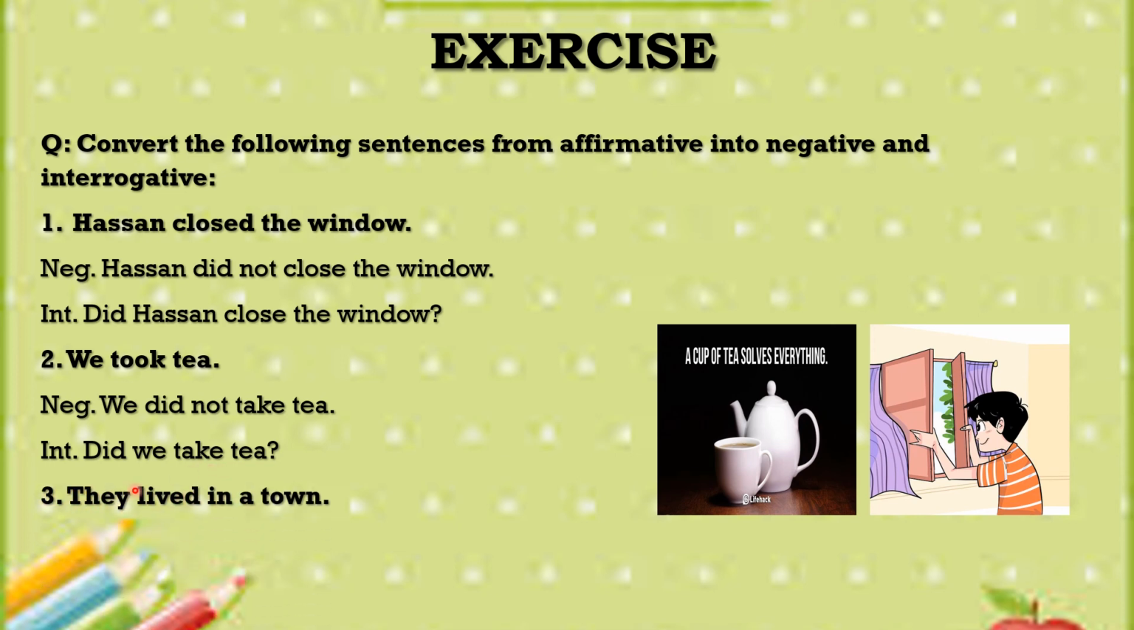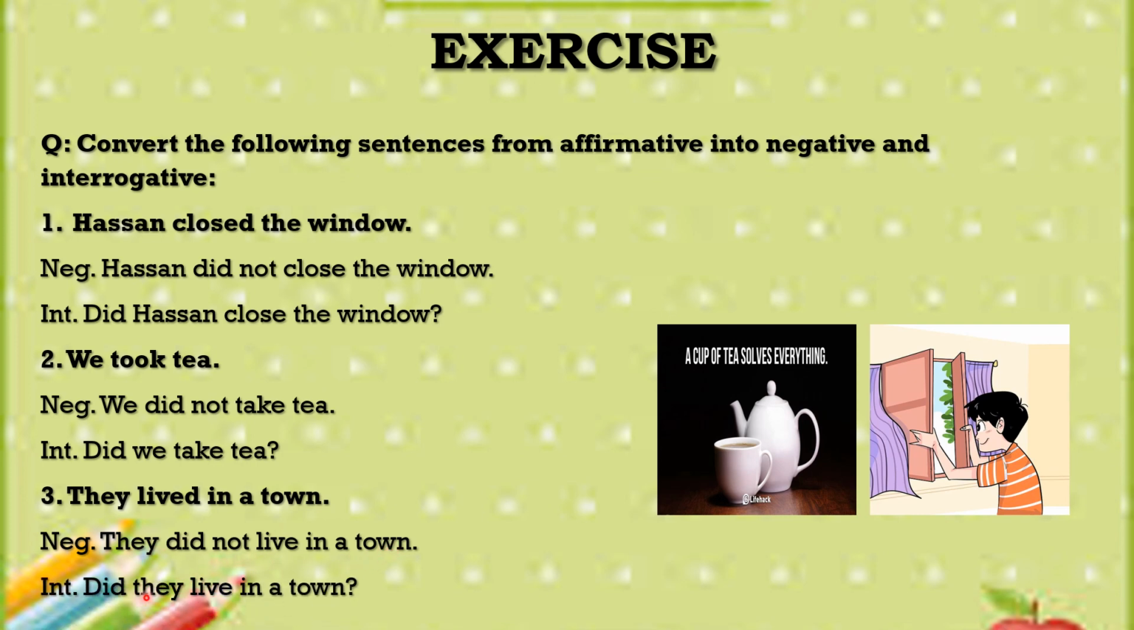Let's move on. The third statement is, they lived in a town. So here they is the subject, lived is the second form of the verb, and in a town is the complement. Here is its negative form, they did not live in a town. See the interrogative, did they live in a town? So I hope now you have a better idea of how you should write a correct affirmative sentence of past indefinite tense and then convert that into its negative and interrogative forms.